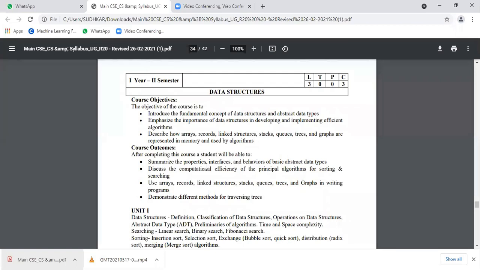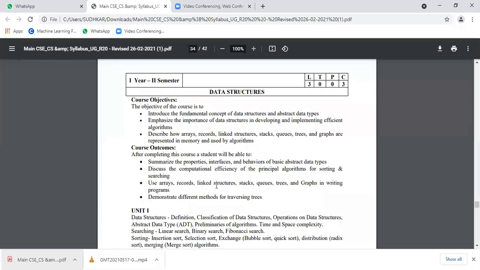Next one, discuss the computational efficiency of the principal algorithms for sorting and searching. Sorting and searching are the most important topics.